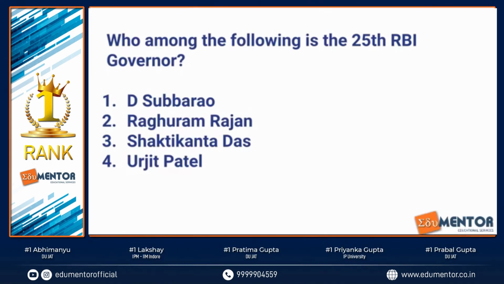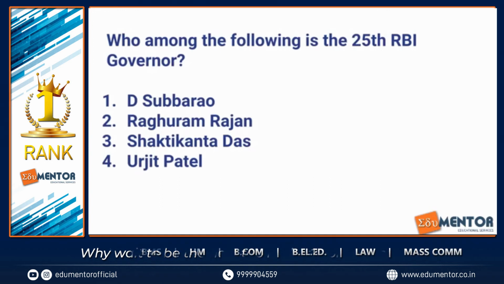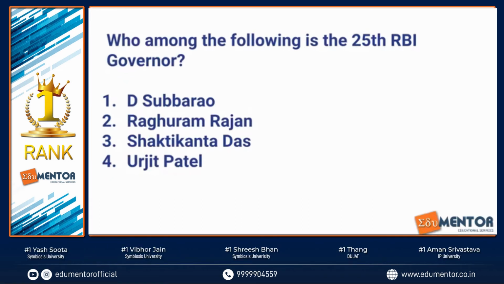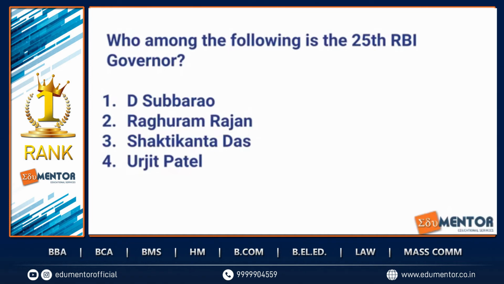Raghuram Rajan became very popular because in 2005 only he had said that the way the economies are going, in 2008 or around that time, you will definitely have a recession period. And that is what happened, right? So you need to remember that the 23rd RBI Governor, Raghuram Rajan, had already predicted the recession of 2008, and he's written the famous book Fault Lines, which is asked many times in your entrances, okay? The second thing that you need to remember, so the 23rd RBI Governor is Raghuram Rajan, so that gets eliminated, right?